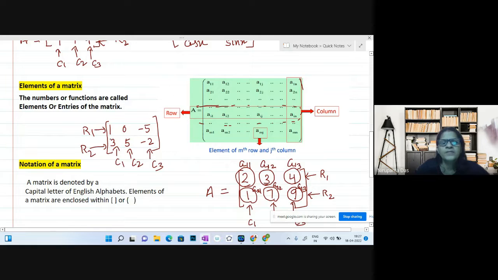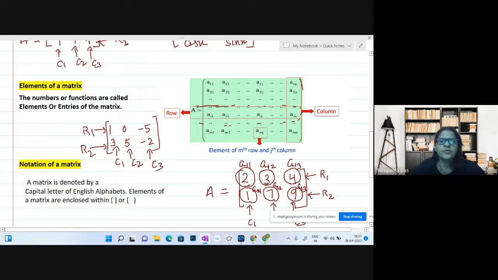Here you see 2 rows and 3 columns. Whenever we say 2 rows, each column contains 2 elements. Whenever we say the matrix has 3 columns, each row contains 3 elements. Is it clear? When a row contains 3 elements, the number of columns is 3. When a column contains 2 elements, the number of rows is 2.